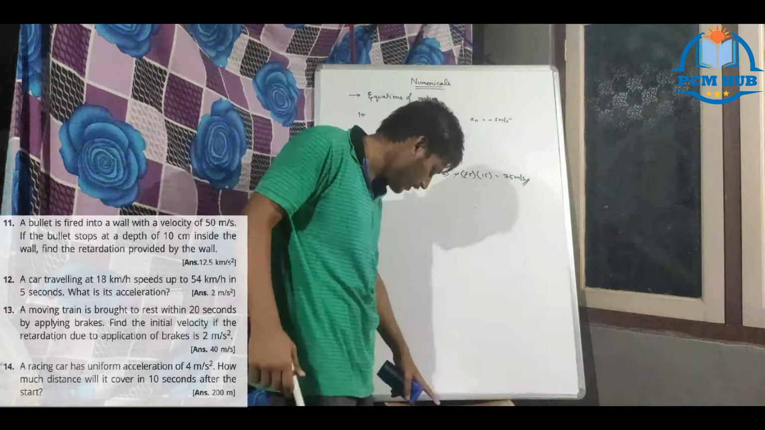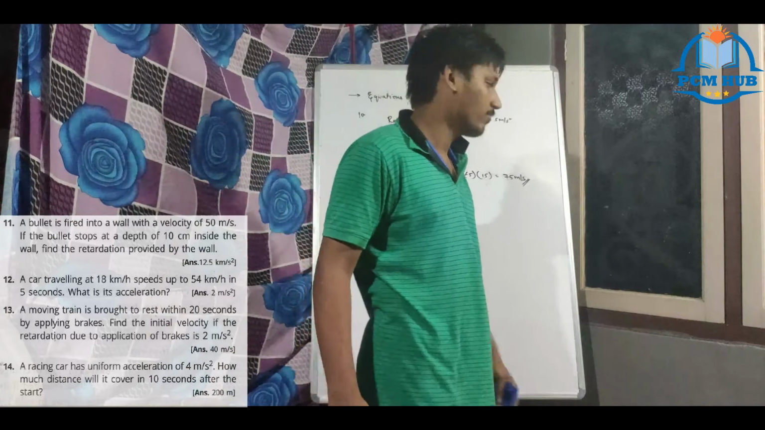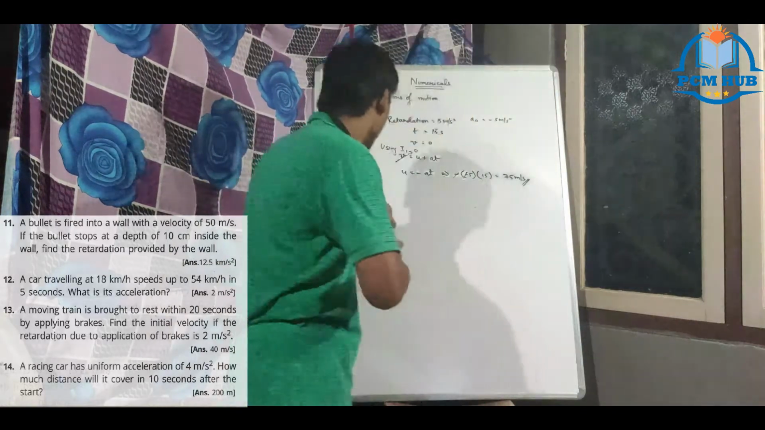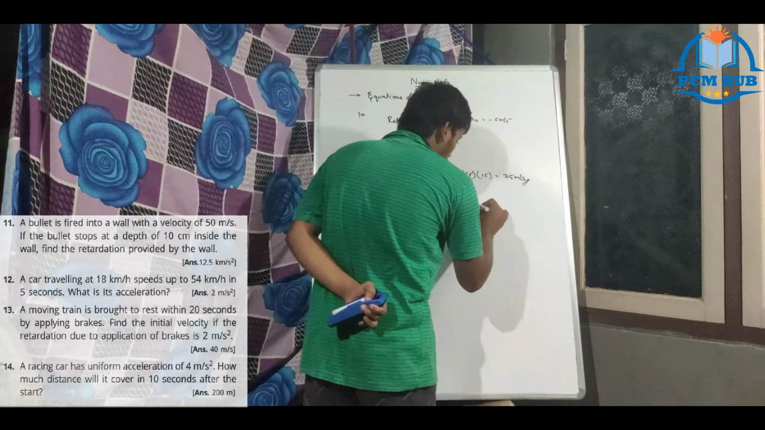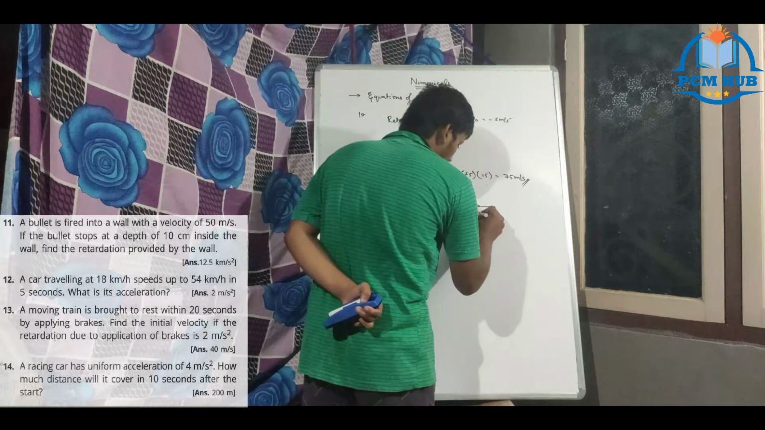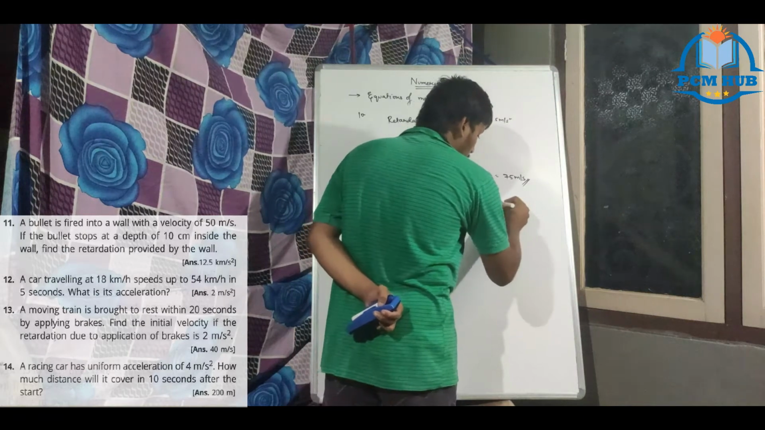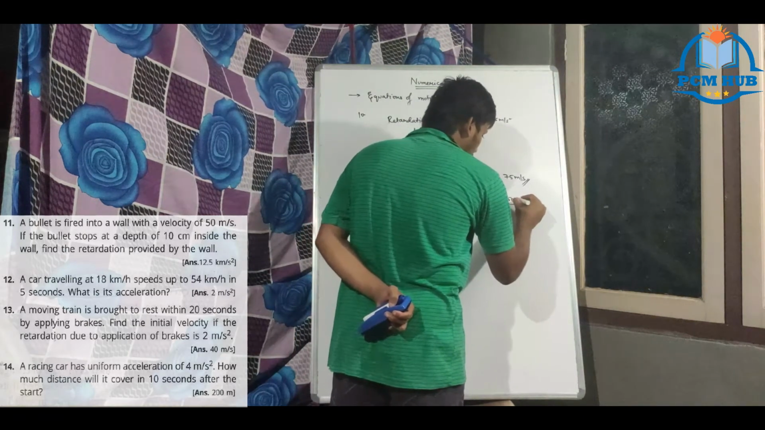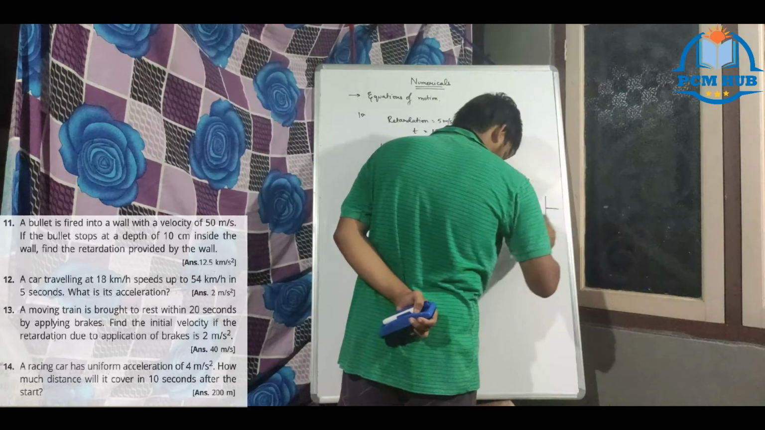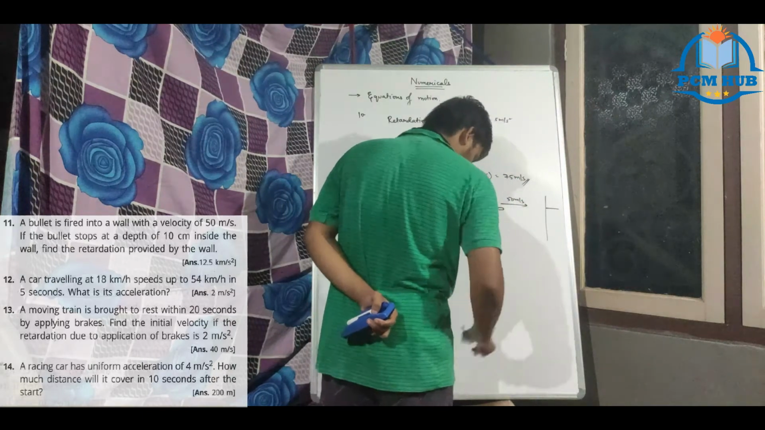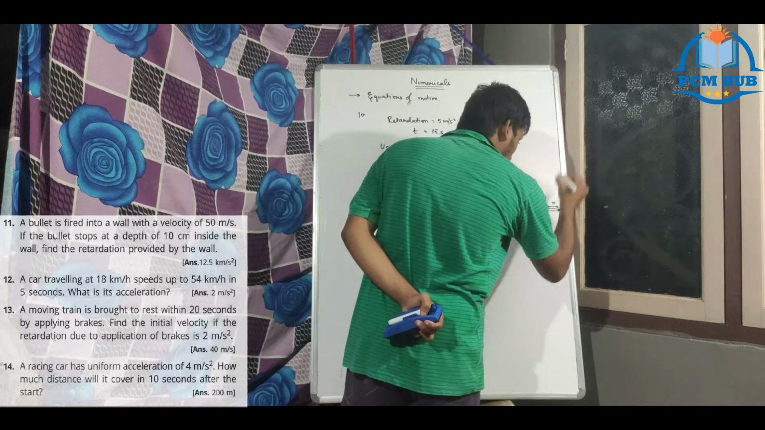Then he is asking, find the retardation provided by the wall. That means that end you have to do. See, there is a lot of logic here. Actually, this is your gun, a gun with recoil. You are firing the bullet from here. Listen. The bullet is going with 50 meter per second, and there is a wall here. It is entering the wall. So it is going 10 centimeter into the wall, making a hole, and it is stopping here.